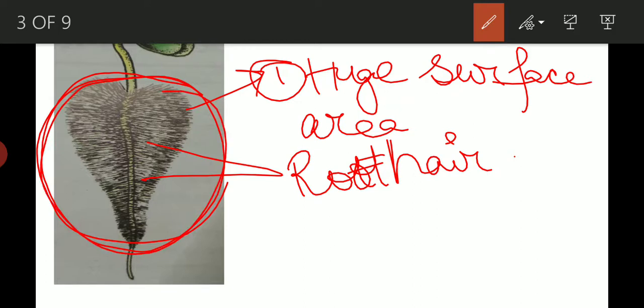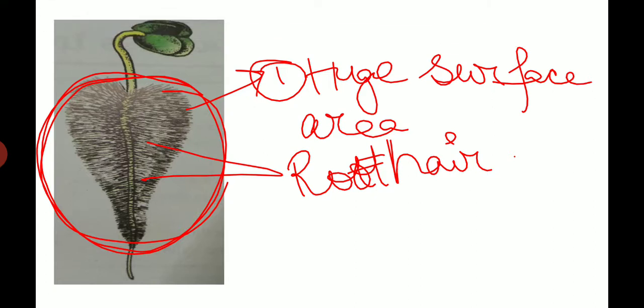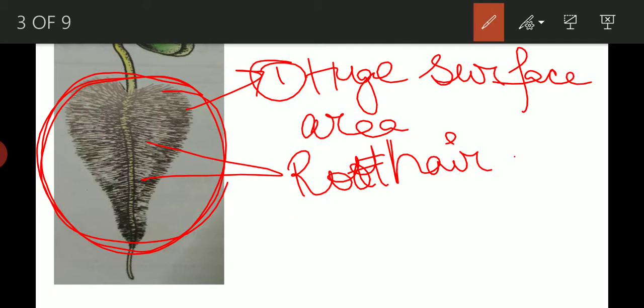This picture actually shows a freshly germinated seed with a single root but with several root hairs. Due to the root hairs, the surface area increases, and the more the surface area, the more water will be absorbed by the root. So this is one characteristic of the root.